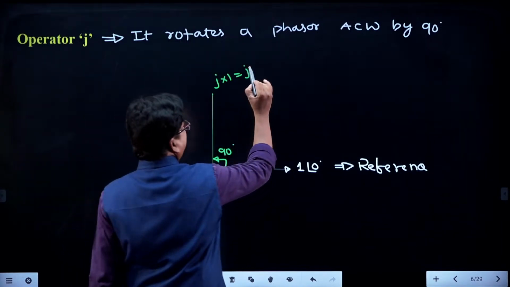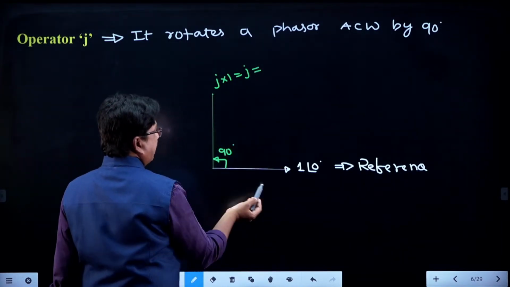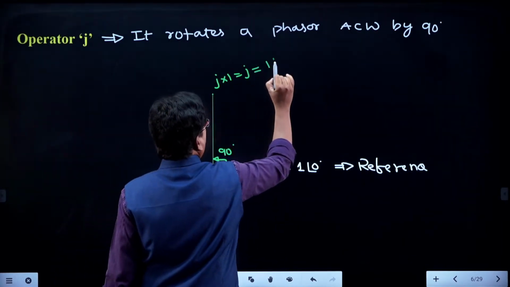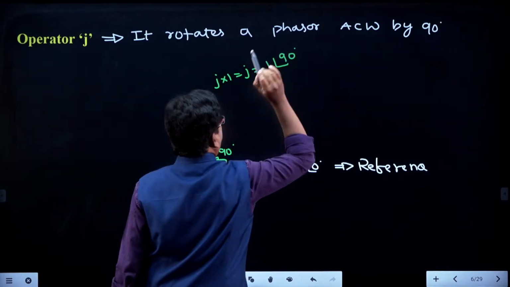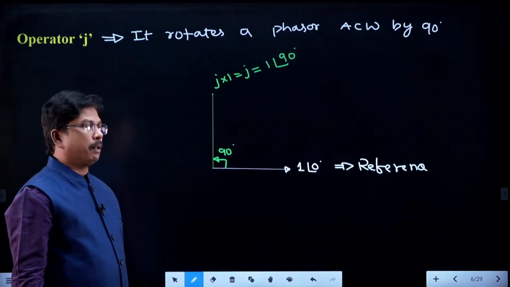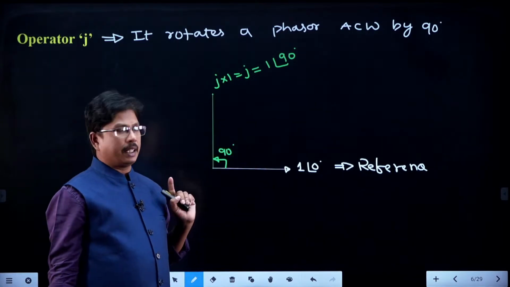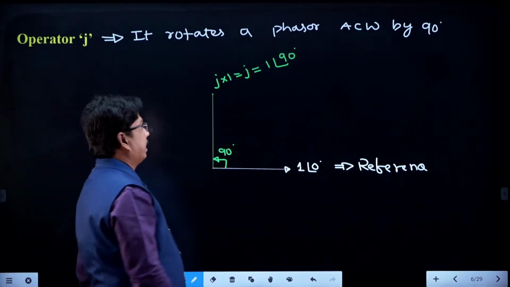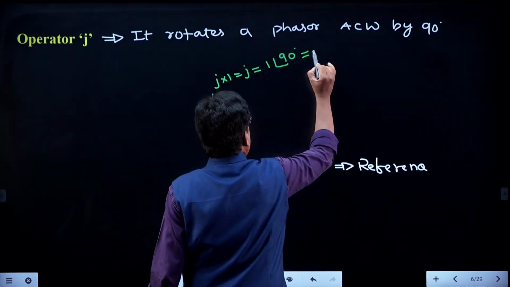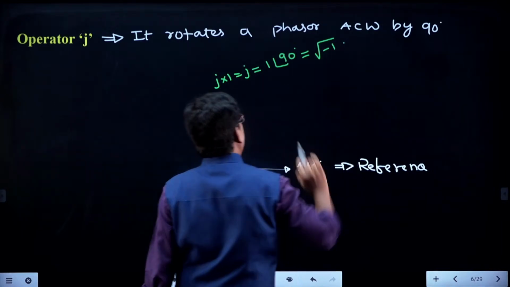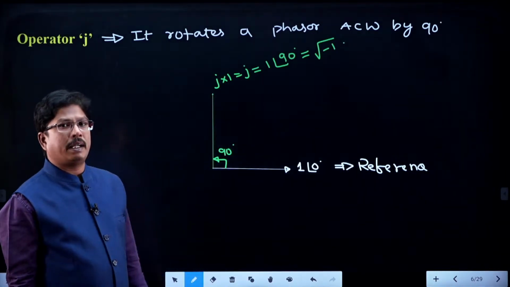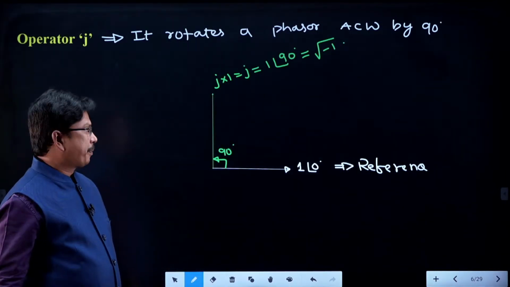Right. So this is j, which is nothing but an angle shift of 90, so you can write it as 1 at an angle of 90. What is the meaning of j? 1, the magnitude is 1 only, no change in the magnitude, only the angle changes: 1 at an angle of 90. What is the mathematical value of j? Under root of minus 1. Under root of minus 1 is the mathematical value of operator j.